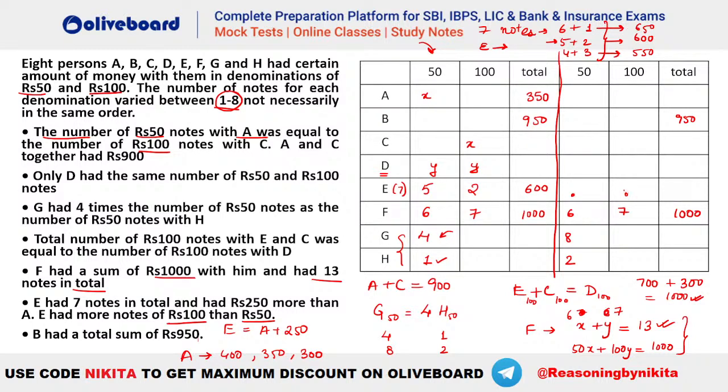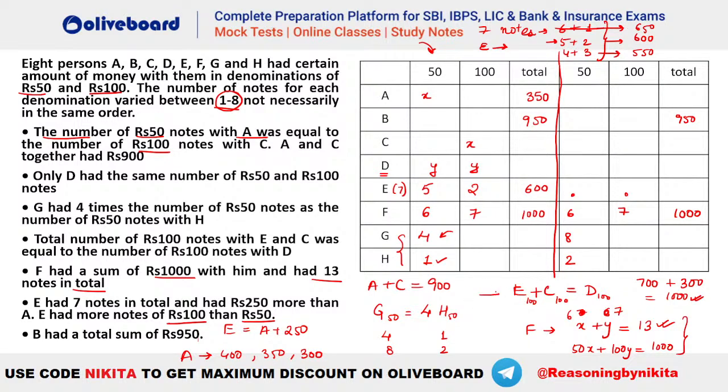That is, we can have 1 comma 6, no, 1 comma 6 is not possible, because 6 is already utilized for F. So this is not possible. 2 comma 5, that is possible. 3 comma 4, that is also possible. Okay? So either we can have 2 comma 5 or 3 comma 4. So we are having three possibilities here. Okay, I hope this is clear everybody. Are we clear till here? Did everyone understand till here or not?